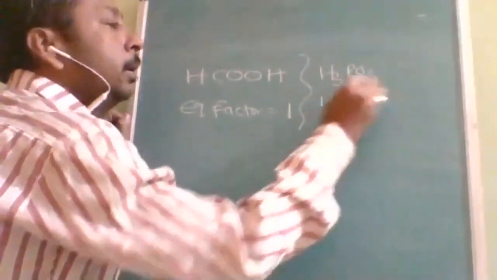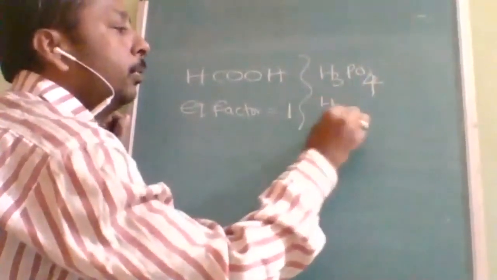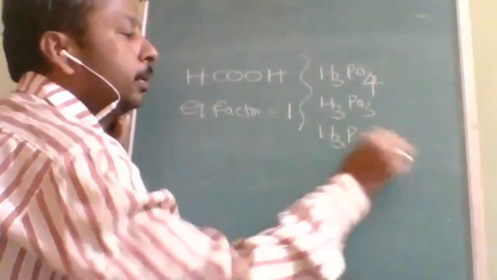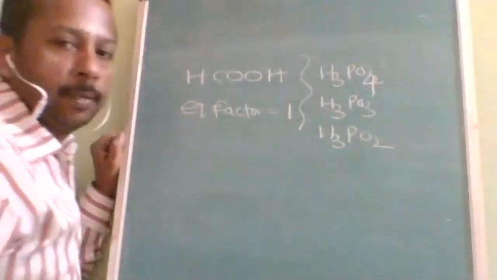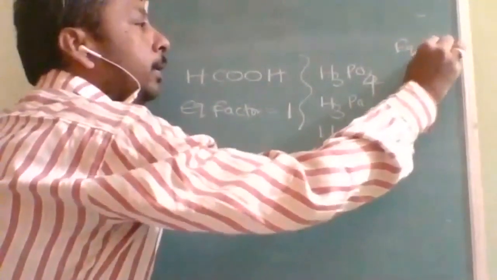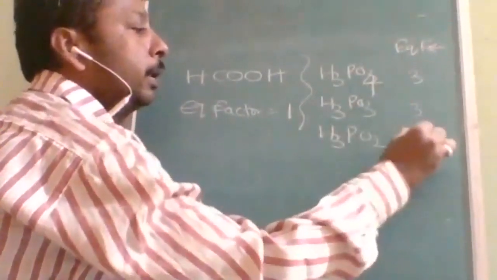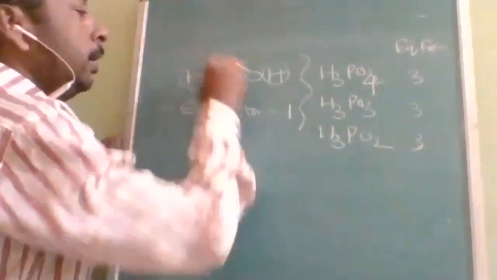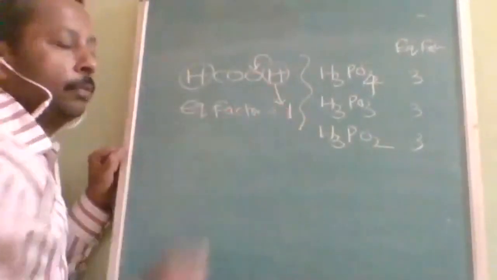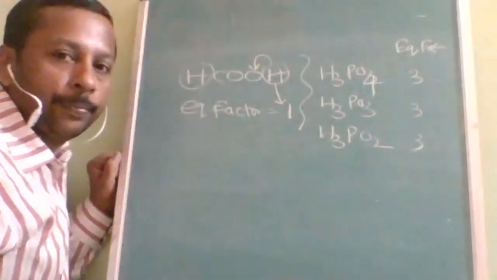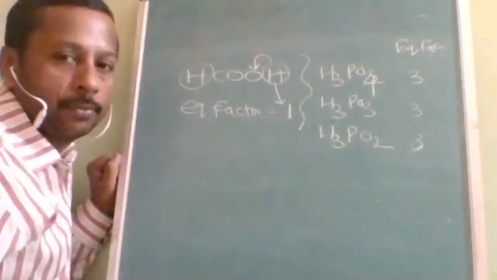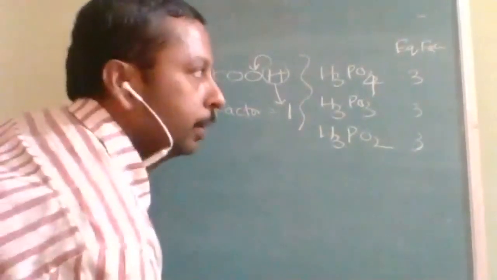And sometimes H3PO4, H3PO3, H3PO2. See, all of them appear to be the same. So you would feel that equivalent factor must be 3, 3 and 3. But in HCOOH, the hydrogen is at a different place, not associated with oxygen, therefore equivalent factor is 1. Here all of them have hydrogens in the same way, so equivalent factor should be the same, but it is not.